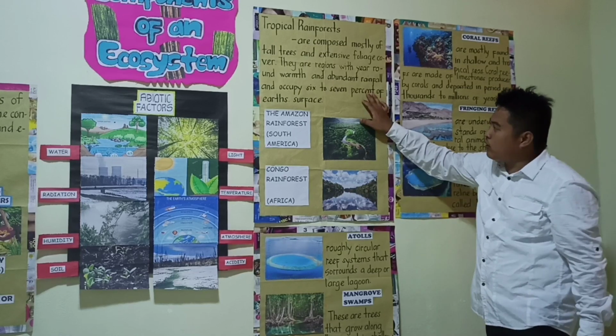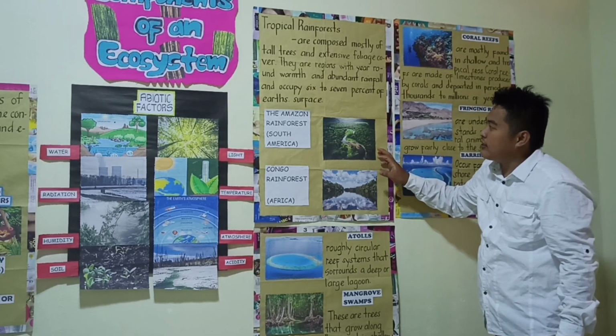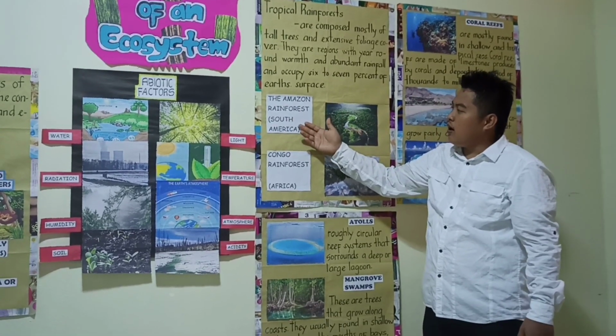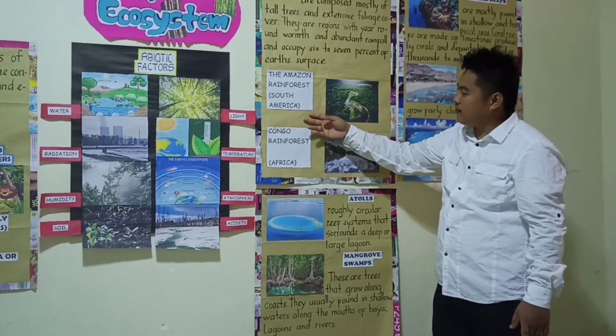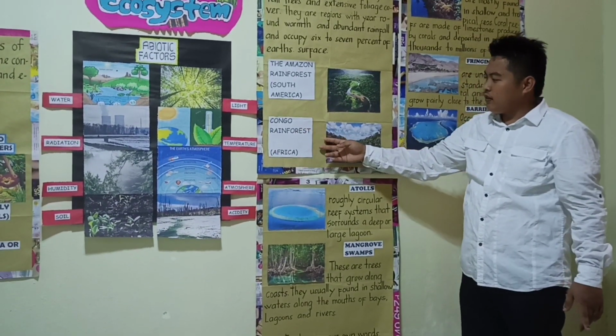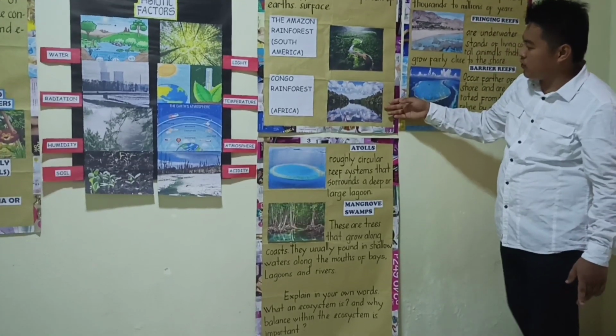These are two examples of the tropical rainforest. First, the Amazon rainforest of South America. Next, the Congo rainforest of Africa. This is the picture.